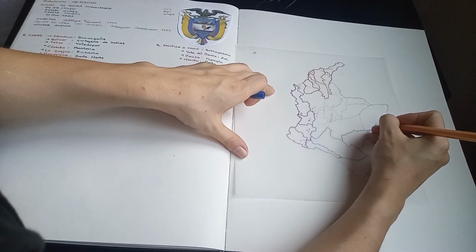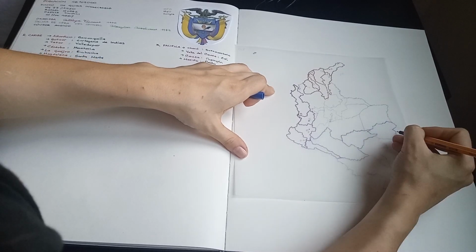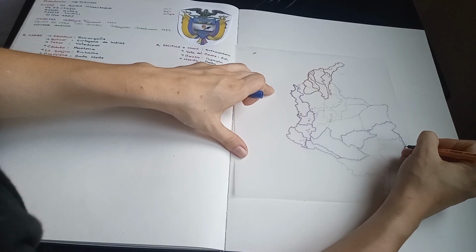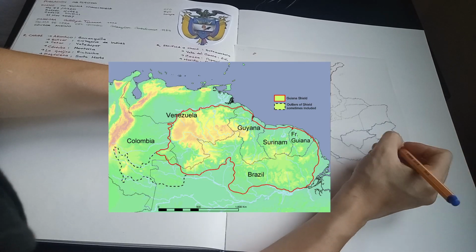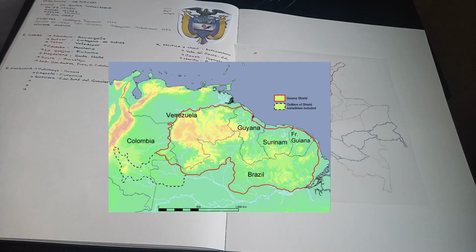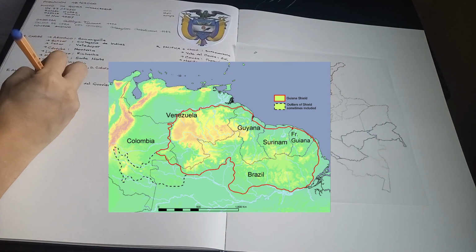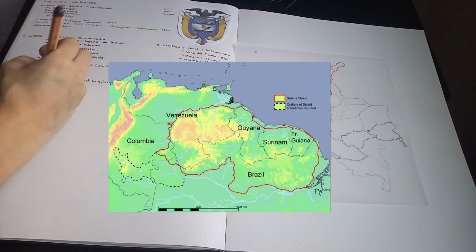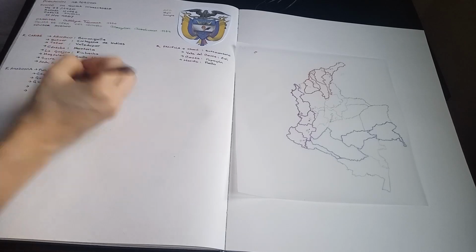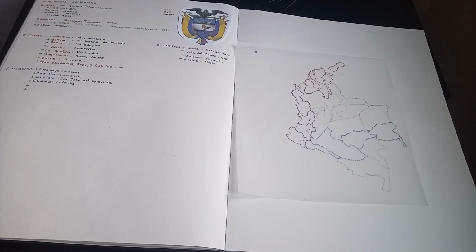Next we have Guainía, which limits with Venezuela and Brazil, and it is known for the production of rubber. And it is part of something known as the Guyana Shield and Highlands, an over billion-year-old piece of literal earth that touches this departamento alongside another one, plus Venezuela, Brazil, Guyana, Suriname and French Guiana. This is something that I had no idea about, so I thought it was quite cool. The capital of Guainía is Inírida.